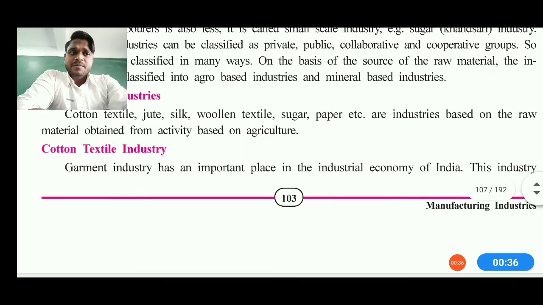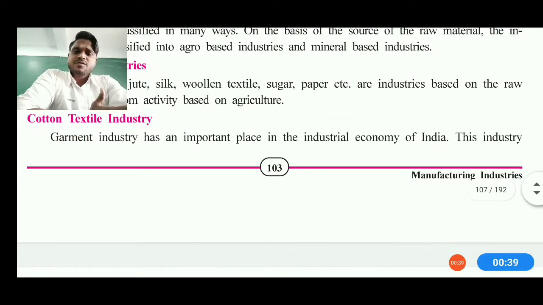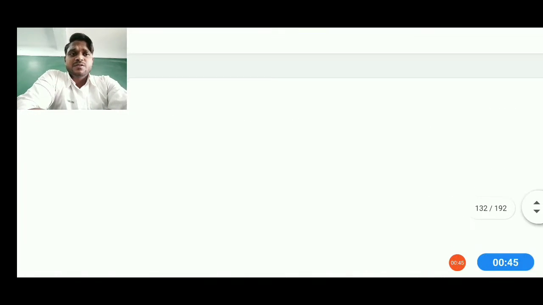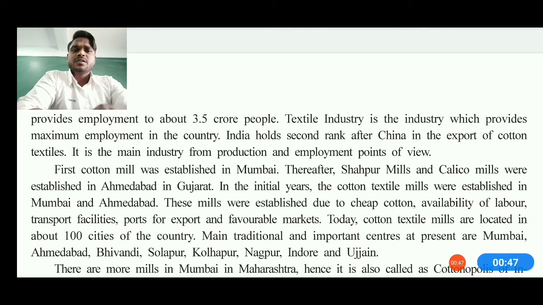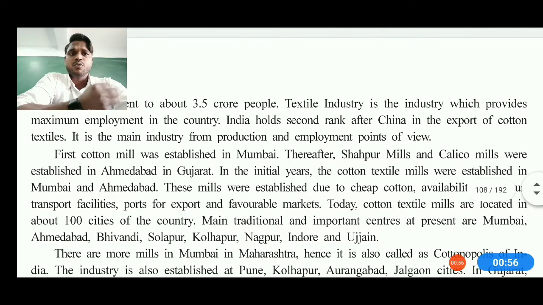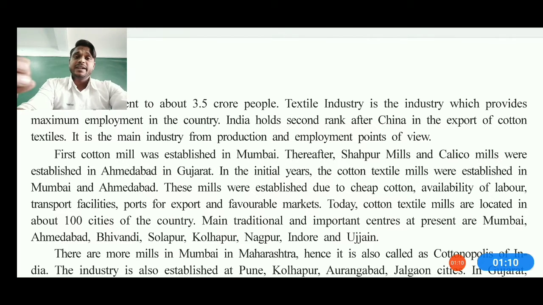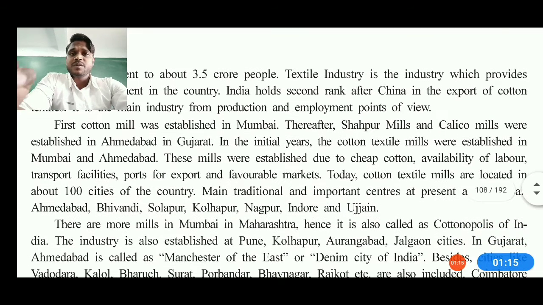Now if we talk about the cotton textile industry, it has an important place in the industrial and economic development of India. In this industrial sector, it provides employment to around 3.5 crore people, and the textile industry provides the maximum employment in the country. India holds about second rank in the world after China in the export of cotton textiles. So we can understand that in a country like India, people are mostly found working in the field of agriculture, and India is working progressively in the field of agriculture. So it is the main industry from the point of view of production and employment.